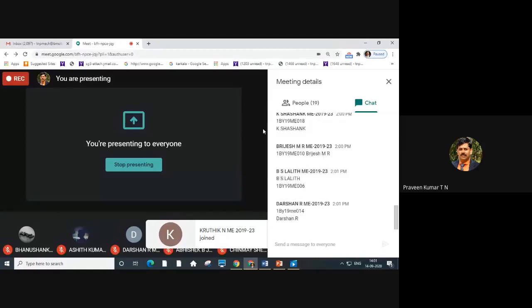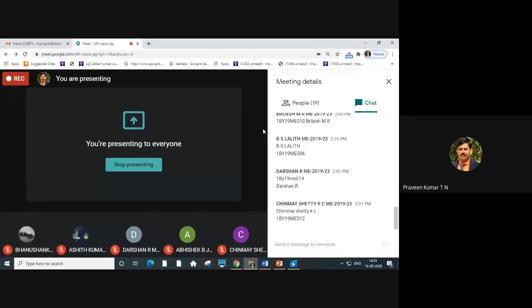Maximum load 15.6 kilonewton. So this is the material load.